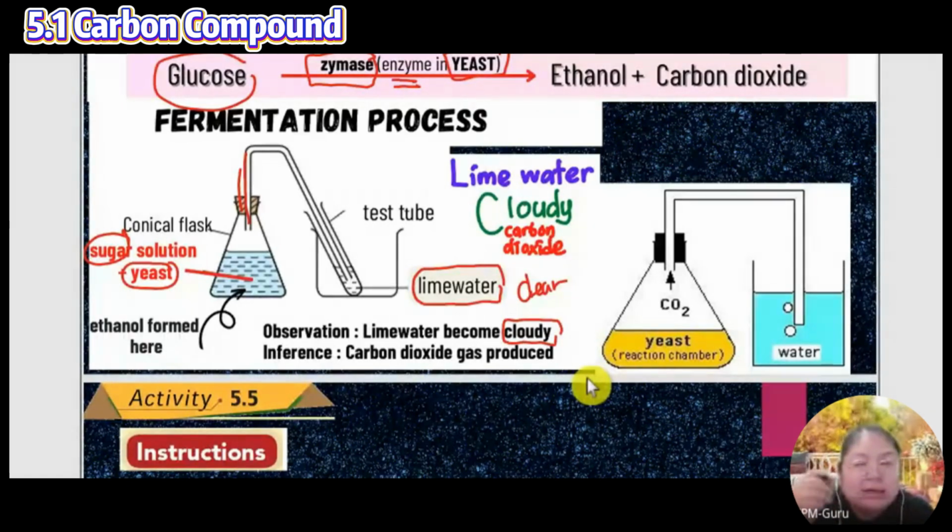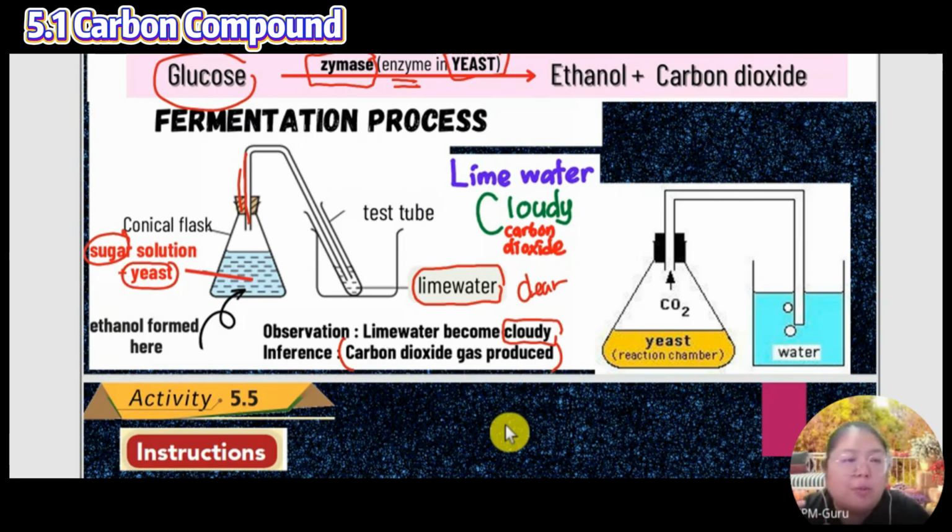When you put in white powder, it becomes cloudy. So what does this mean? Why cloudy? Cloudy means carbon dioxide gas has been produced. If it were oxygen, nothing would happen. But because they produce carbon dioxide, the lime water becomes cloudy. So we use lime water to test.